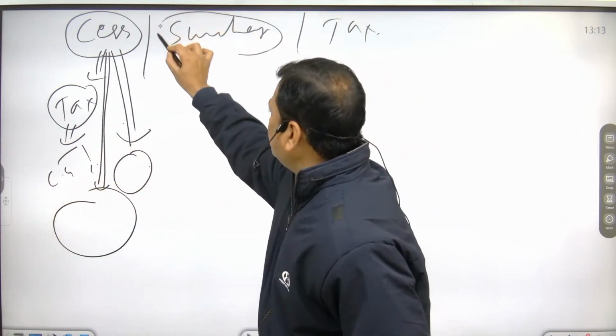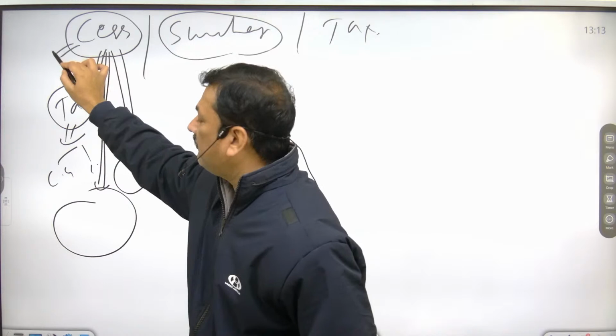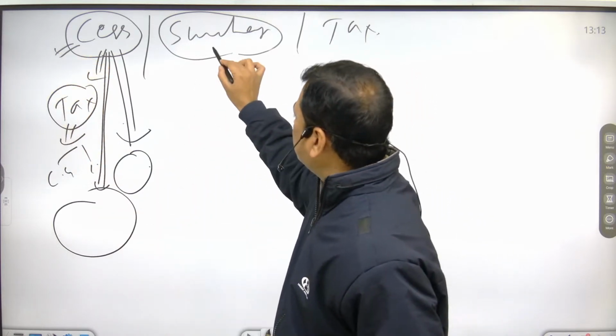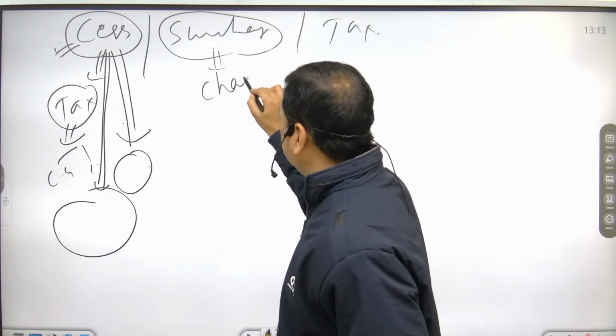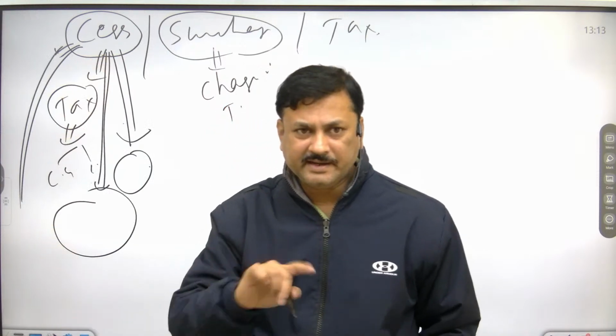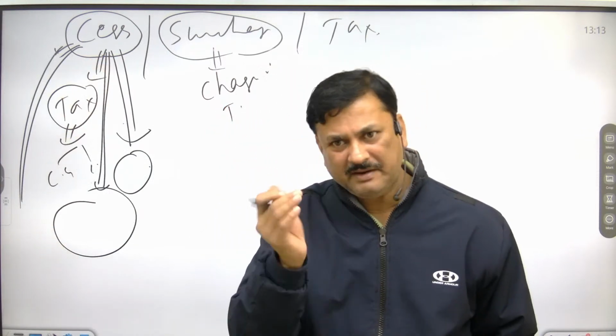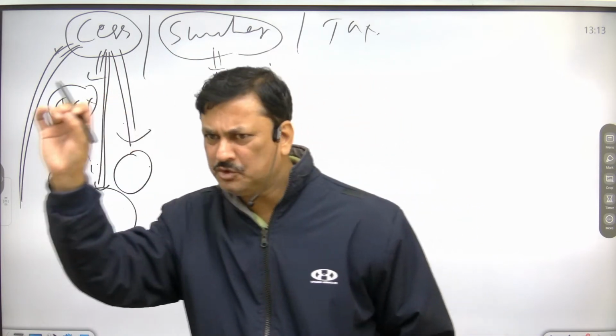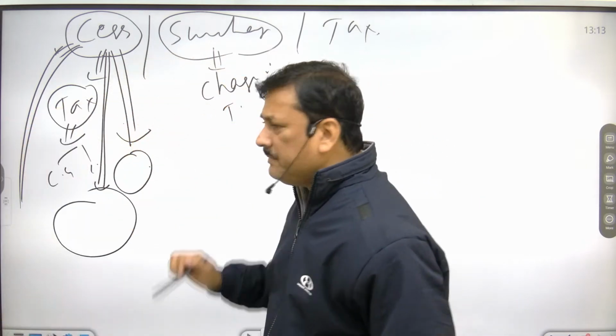What is surcharge? What is the purpose of this? Developmental purpose, some specific developmental purpose. It is a charge on tax. Now cess is imposed on both direct and indirect taxes. So if government is imposing cess, everyone has to pay. Now what is the meaning of surcharge?